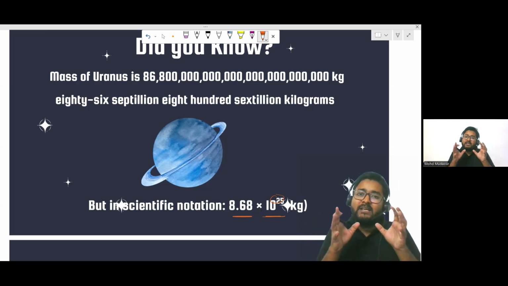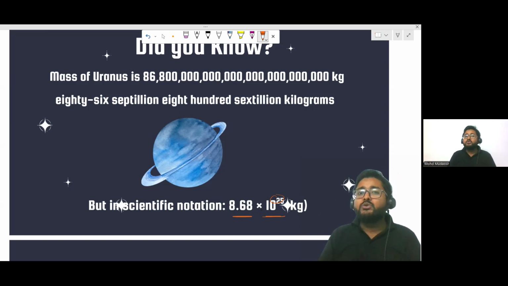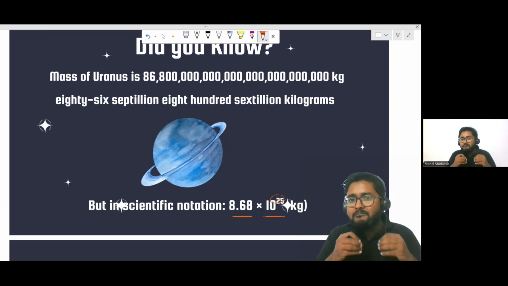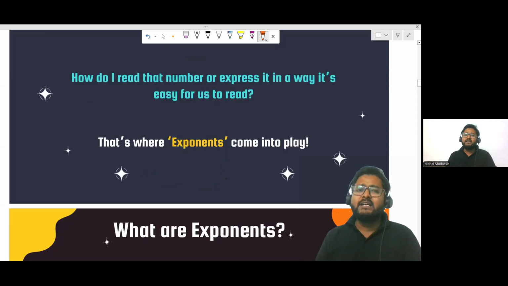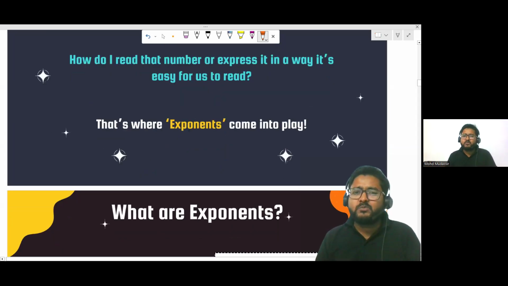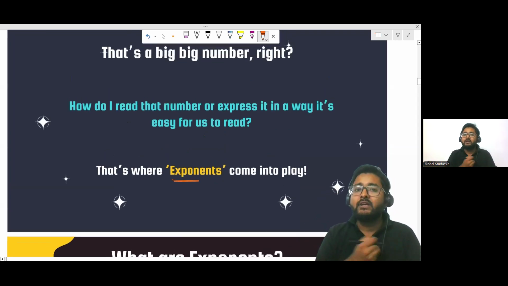So can you now see how useful this topic is, right? With the help of power and exponent, you can deal with a bigger number in a very easy way. You can make a complex number very simple. Is it clear, everyone? So that's why this topic, exponent, is really very important and plays a huge role in your daily life.